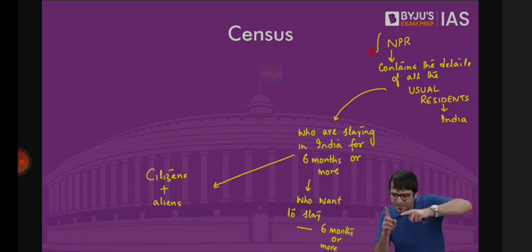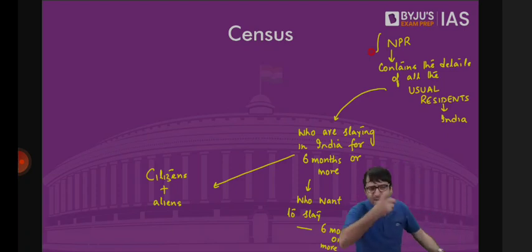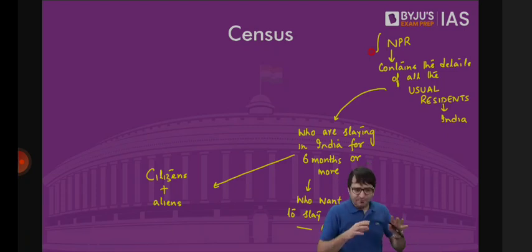Whether you are staying, you may be from Delhi, but you are staying in Karnataka. You may be from Karnataka, but you're residing in Tamil Nadu for 6 or more months. Which means we have to look at those people and have schemes tailor-made for them. That's how NPR was to be carried out.